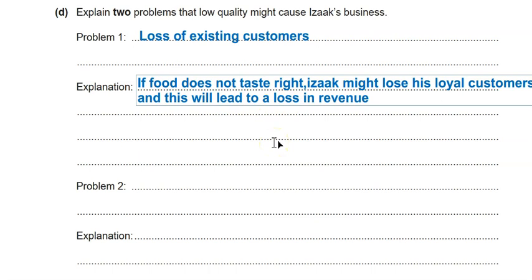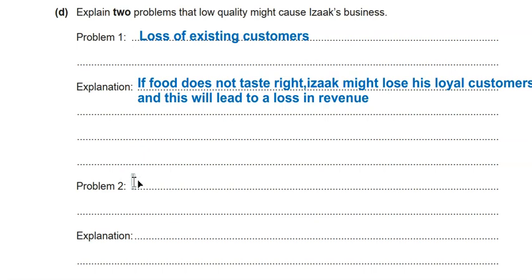So we can simply say this. It's enough. I am here showing that if he sells products or goods, or in this case I'm talking about meals, food that doesn't taste right, he will lose the customers, right? And I need the analysis, like, okay, what will happen? Simply his revenue will reduce, and I know that if his revenue reduces, his profit will reduce, right?